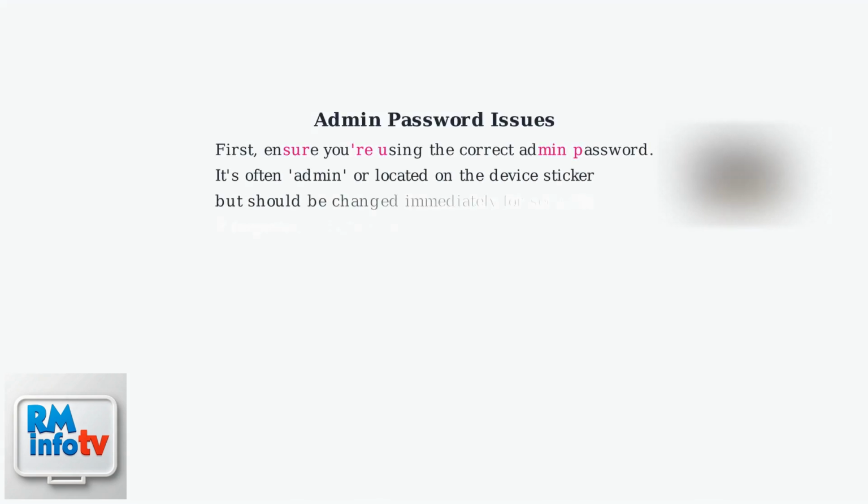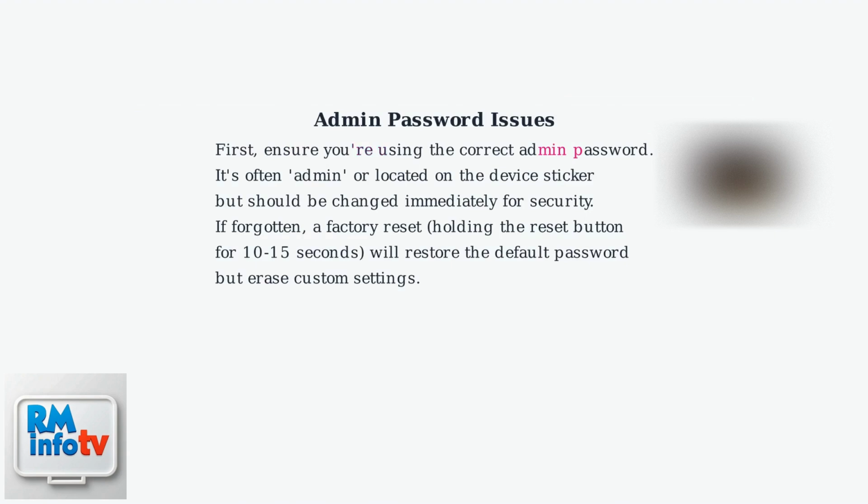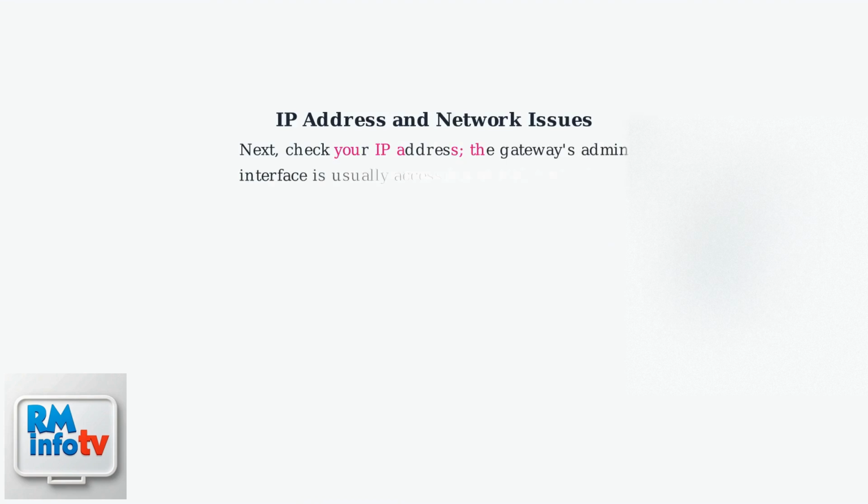First, ensure you're using the correct admin password. It's often "admin" or located on the device sticker, but should be changed immediately for security. If forgotten, a factory reset, holding the reset button for 10 to 15 seconds, will restore the default password but erase custom settings.